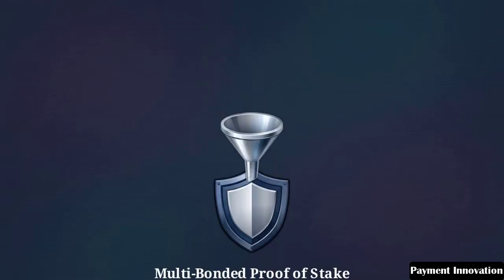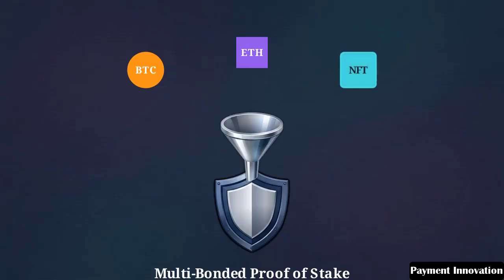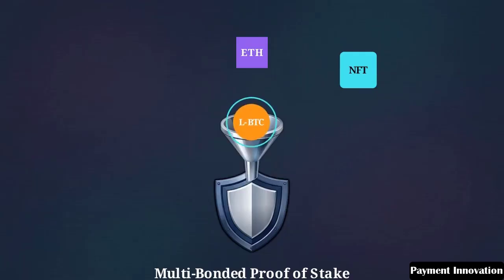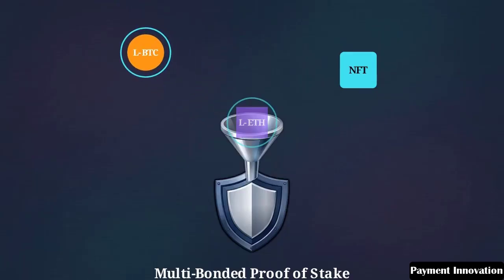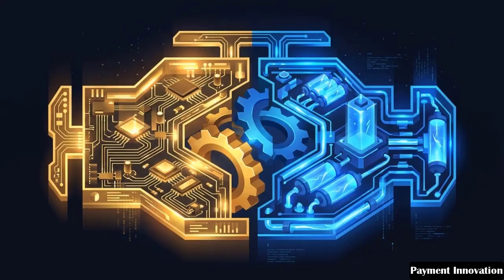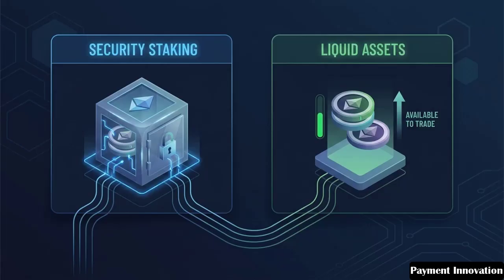and rewards node operators. The base network is secured through multi-bonded proof of stake. This consensus allows users to stake diverse assets like Bitcoin, Ethereum, and NFTs. Crucially, Kira natively issues liquid staking derivatives for all bonded assets, returning liquid tokens so capital isn't locked up. Together, the ILO and multi-bonded proof of stake form a dual economic engine. They guarantee deep application liquidity and robust base layer security, all while keeping user capital entirely fluid.